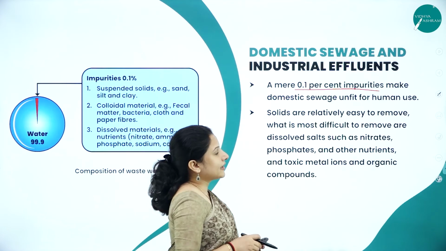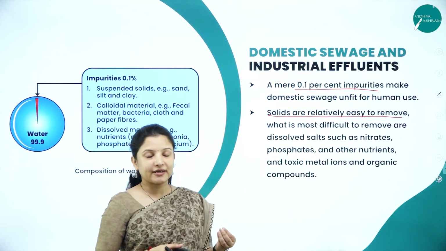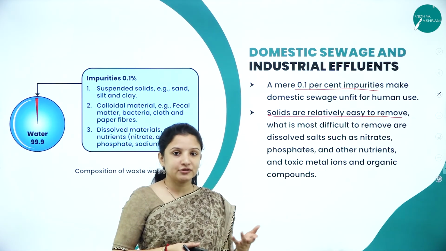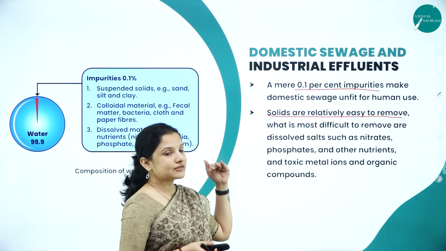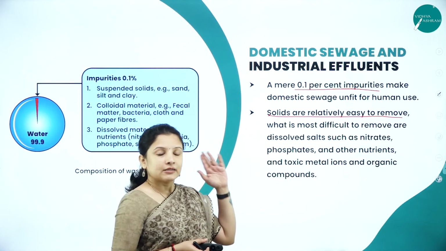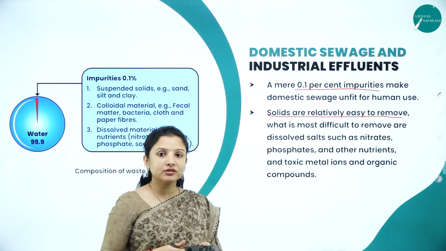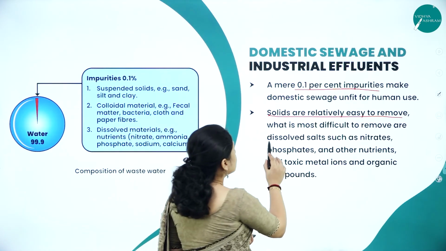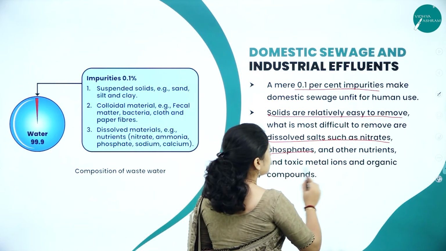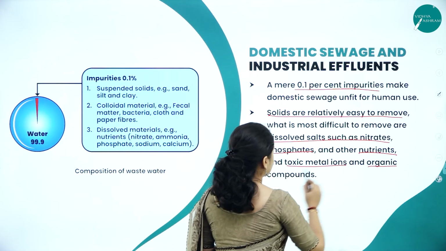So solids are relatively easy to remove. Sewage waste can be in the form of liquid, solids or semi-solids as well. Among these different types of waste, the solid waste that is let into the rivers or ponds or nearby water bodies can be easily removed. But the most difficult to remove are the dissolved salts, such as nitrates, phosphates and other nutrients, and toxic metal ions and organic compounds.